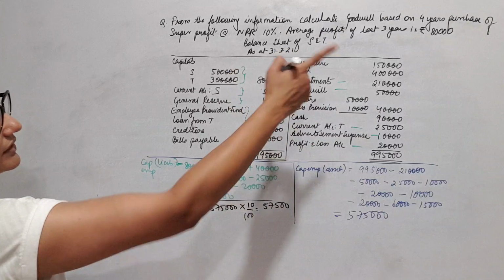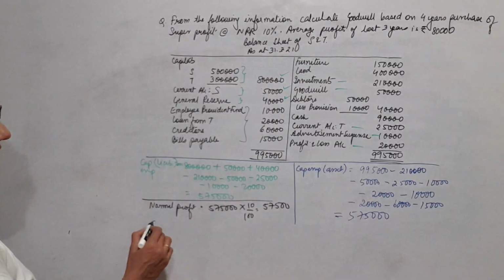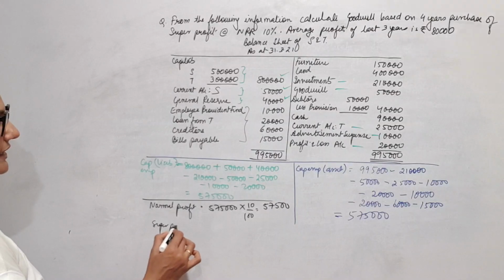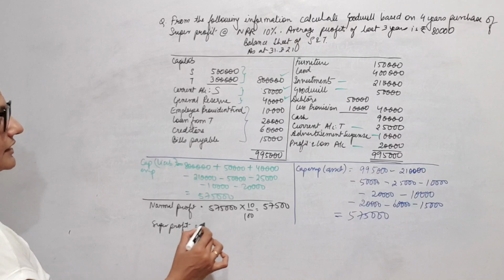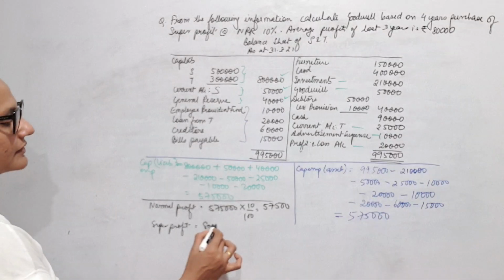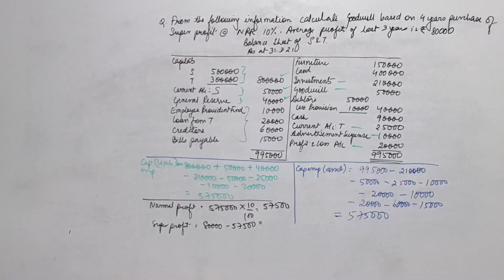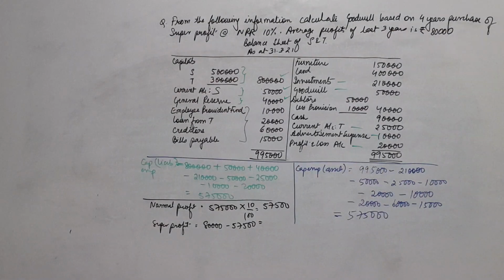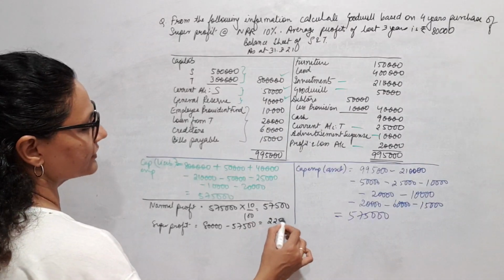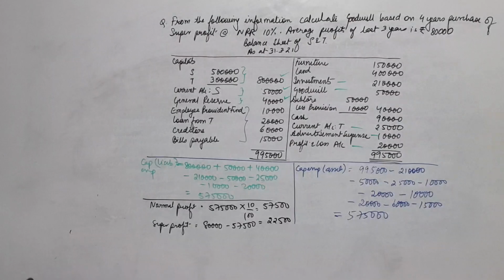My average profit is given as 80,000. So can I calculate super profit? Yes. So what is the formula? Average profit minus normal profit. So that is 80,000 minus 57,500, 22,500. So 22,500 is your super profit.